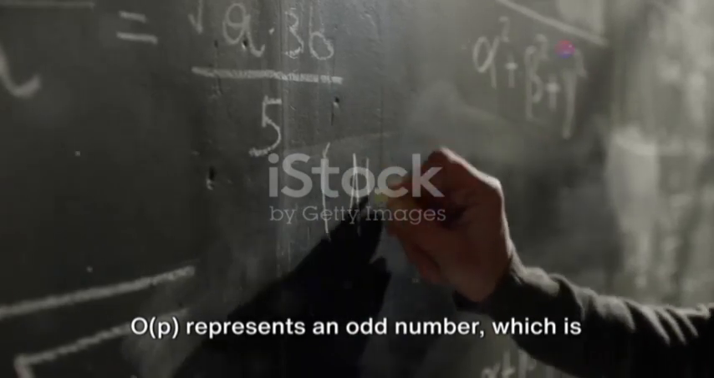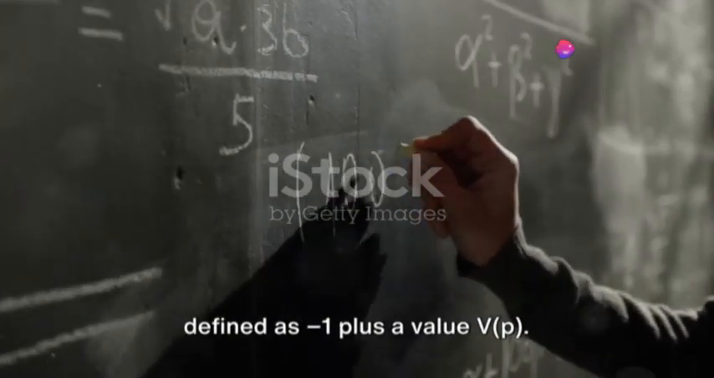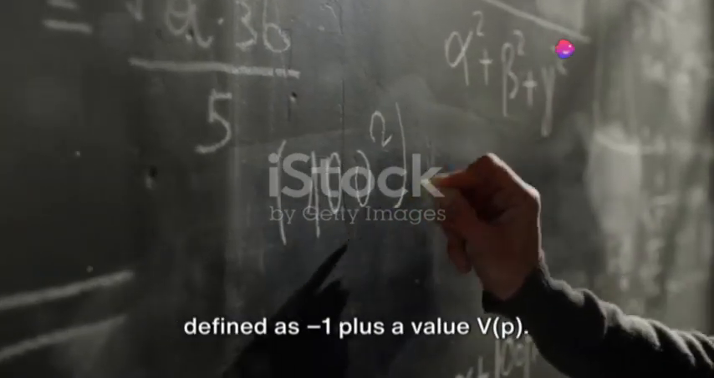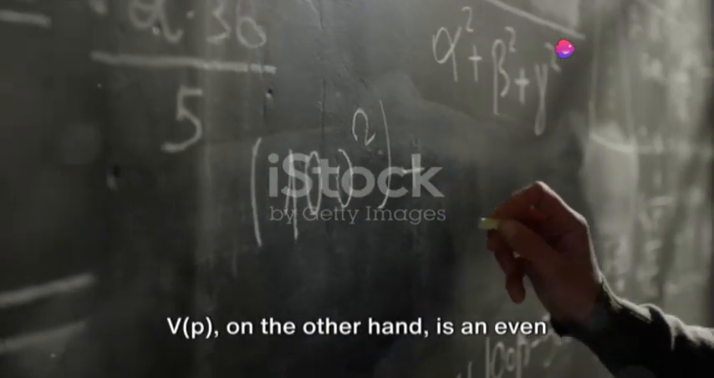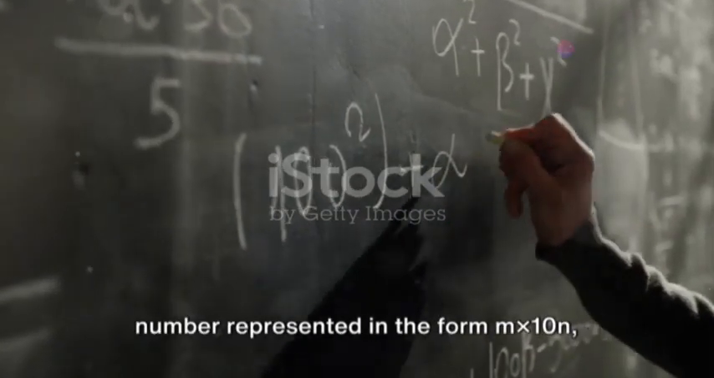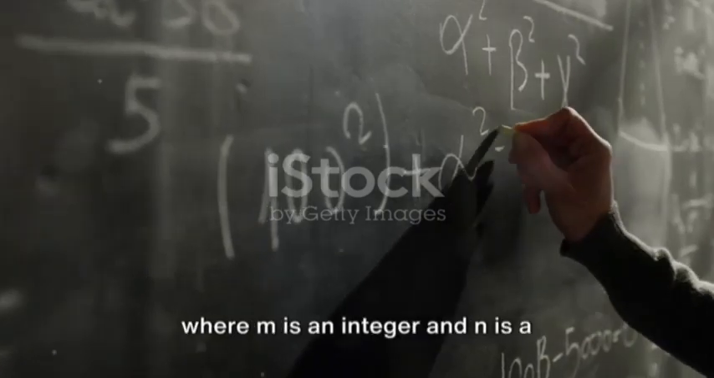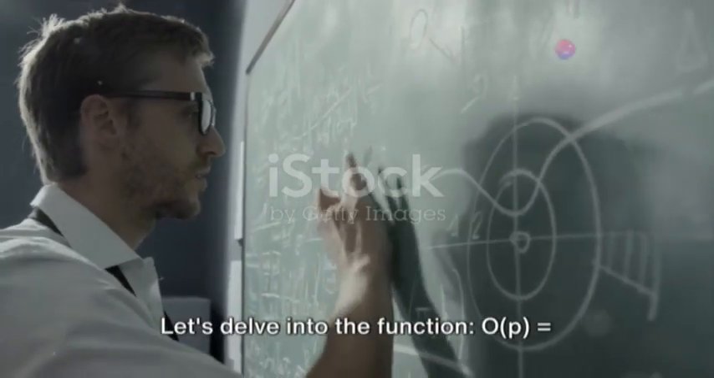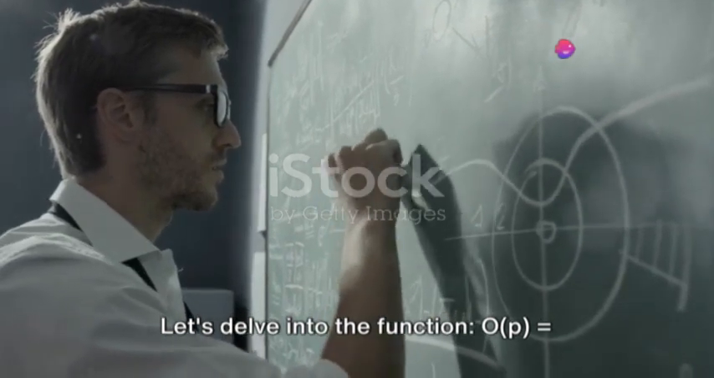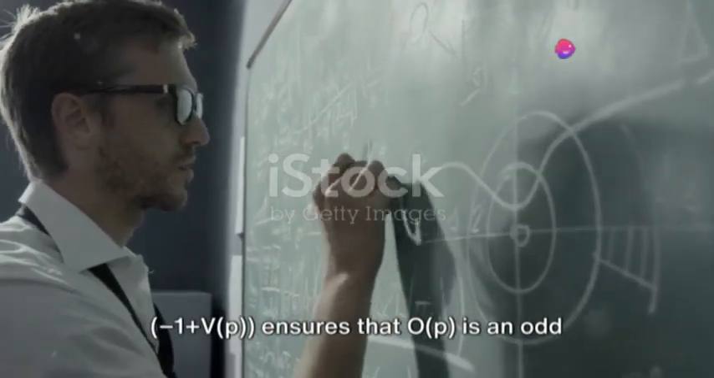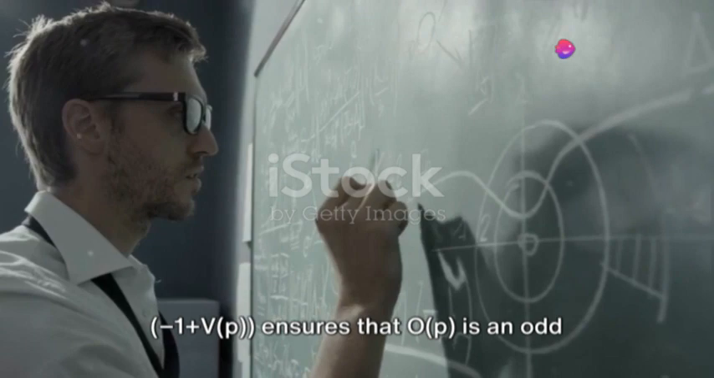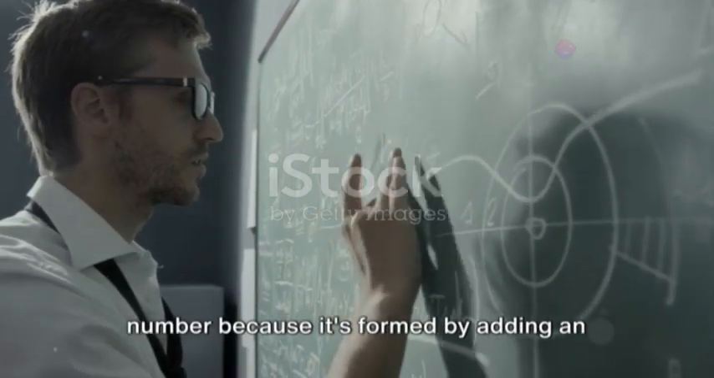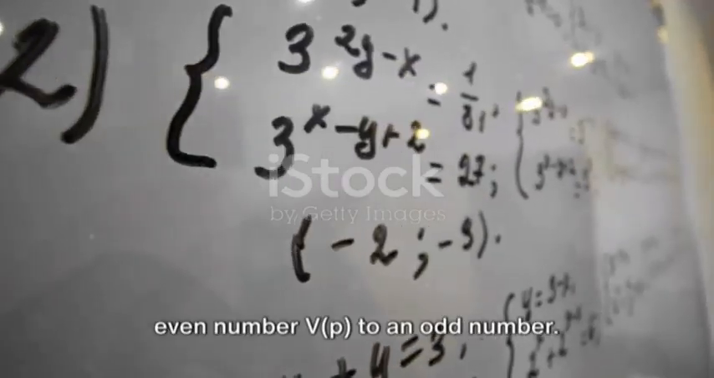OP represents an odd number, which is defined as 1 plus a value VP. VP, on the other hand, is an even number represented in the form M x 10^N, where M is an integer and N is a non-negative integer. Let's delve into the function. OP = 1 + VP ensures that OP is an odd number because it's formed by adding an even number VP to an odd number.